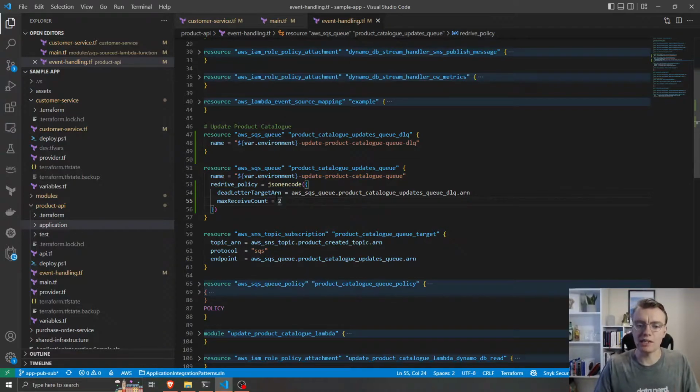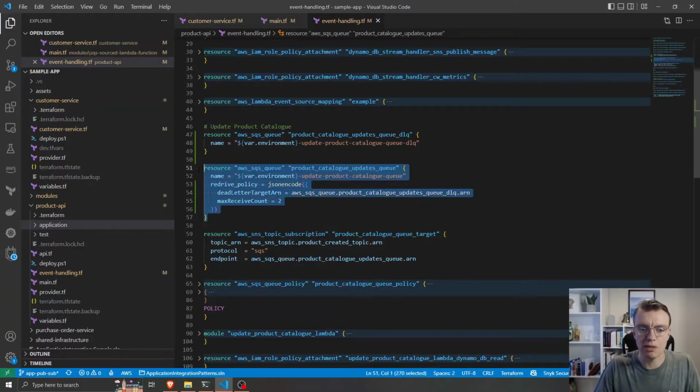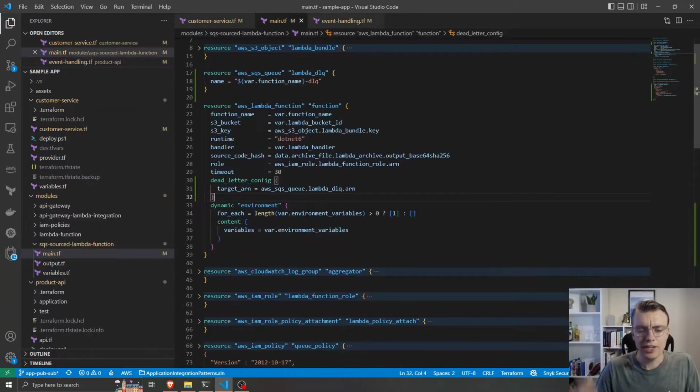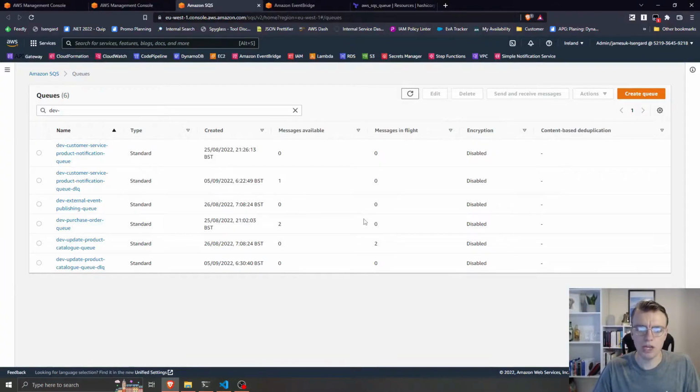So now we've got error handling in a couple more places. If our Lambda function starts to fail, we can route those messages to a dead letter queue. And also if something tries to read messages from our queue 2 or more times, it will redirect them to our dead letter queue. And we actually had that happening already. If we have a look at our update product catalog queue in the console now, that is already happening.